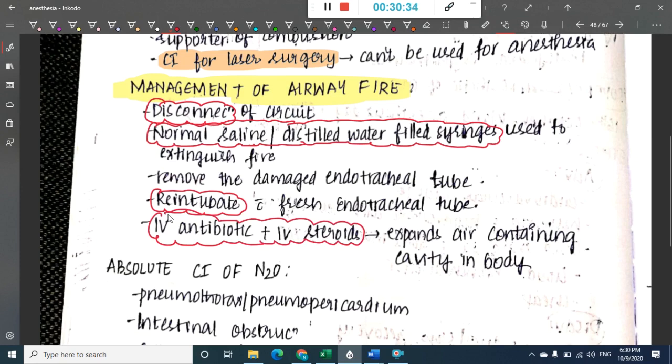So we have to first disconnect the circuit, then normal saline or distilled water filled syringes are used to extinguish the fire. Then we remove the endotracheal tube and re-intubate with a fresh endotracheal tube. Then IV antibiotics plus IV steroids can be used, which will expand the air containing cavity.